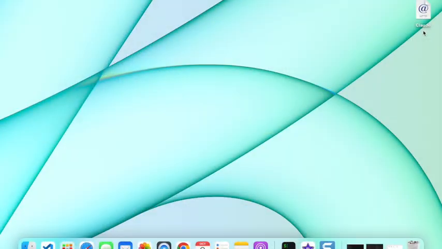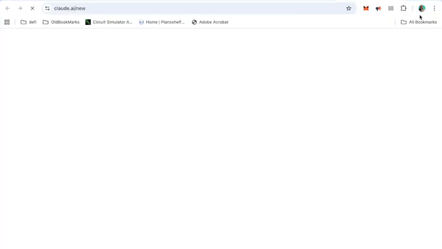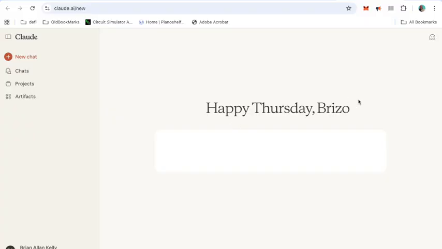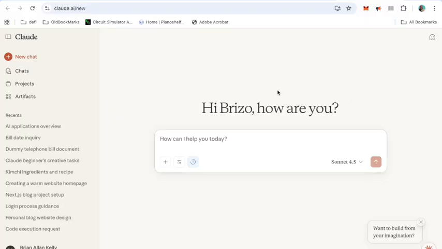So here we are. I've already set up Claude, because that's the AI we're going to be using, and I'll set a link down here, and it's free to download. You don't pay anything, and it's quick and simple to download. I'll put all the instructions in the description down below on how to get it. So you just simply click on this, and you'll be greeted with a Happy Thursday, Bryzo. Bryzo is a nickname I gave it so it could call me that.